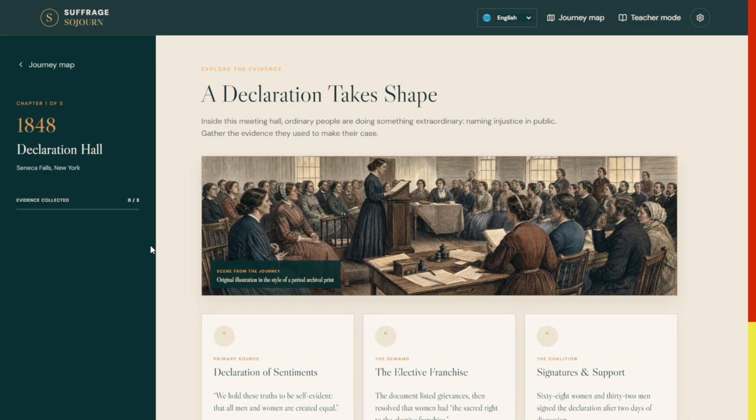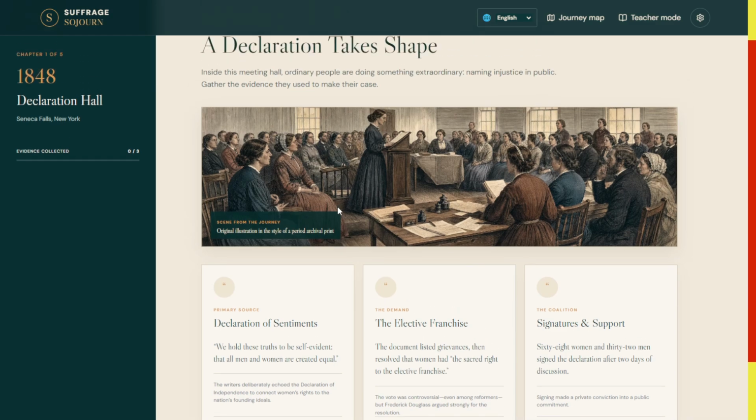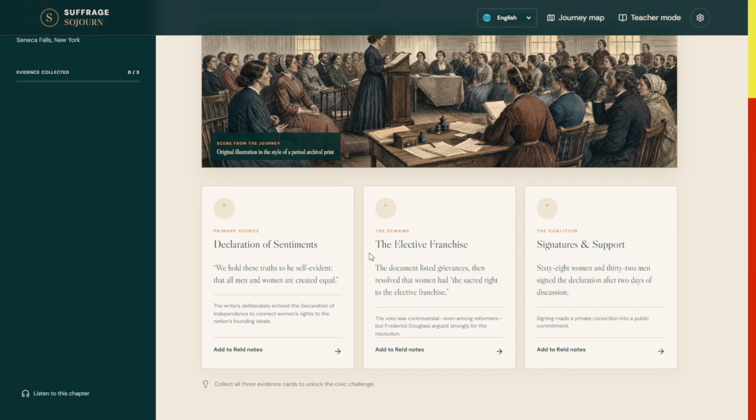When it comes up, you'll be given a page that looks like this that is focused on allowing you to explore the evidence. The declaration takes shape, and you'll see an original illustration. It's not an actual illustration, but it's one that's similar to what might have been seen.